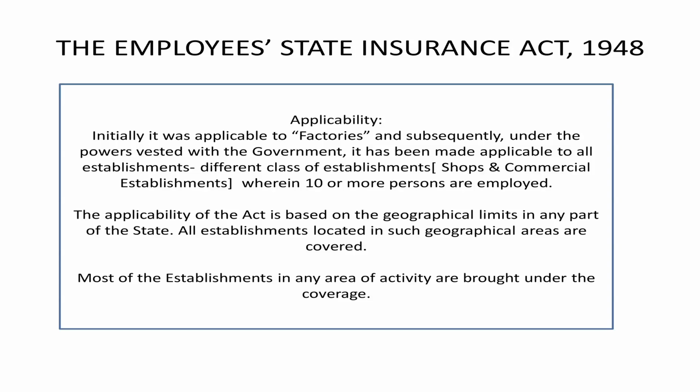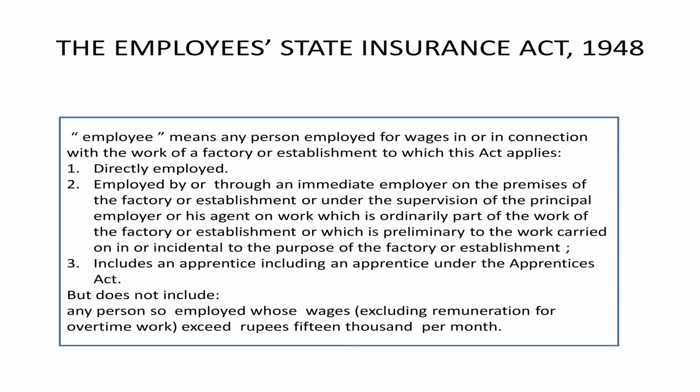Here, the employee means a person who is employed for wages or in connection with the work of the establishment or factory, directly employed or employed by a contractor or through the immediate employer on the premises of the factory, and includes apprentices under the Apprentices Act, but does not include a person whose wages exceed 15,000 rupees per month.